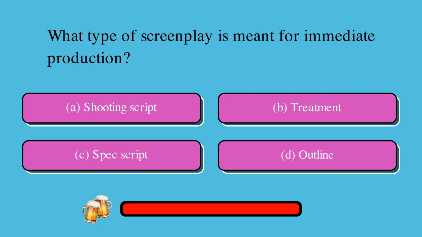What type of screenplay is meant for immediate production? Is it A, shooting script, B, treatment, C, spec script, or D, outline? The correct answer is A, shooting script.